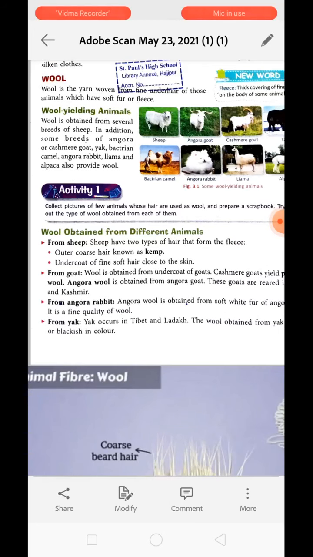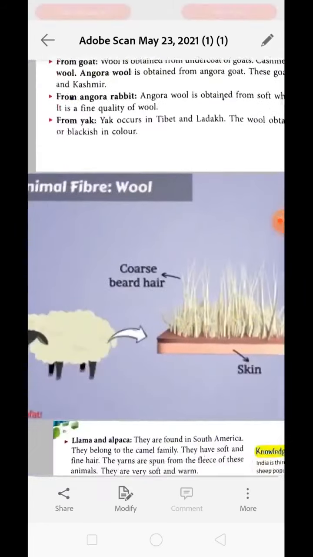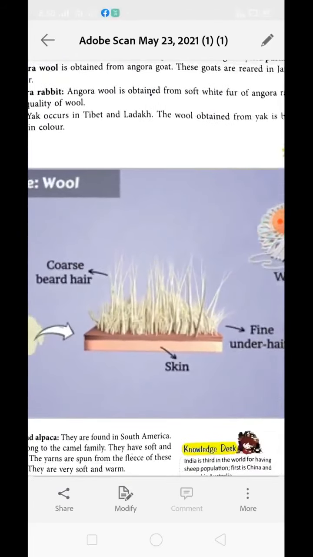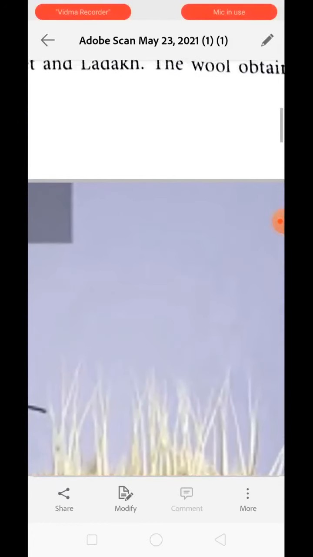Sheep has two types of hair that form fleece. The outer coarse hair is known as skin, whereas the undercoat is very fine, soft hair. You can see this is the skin and these are the two types of hair present over here. The outer hair is kind of rough in texture because it is present on the outer surface, so they